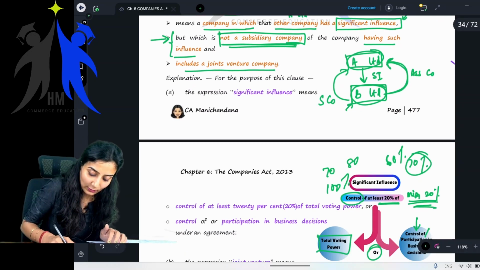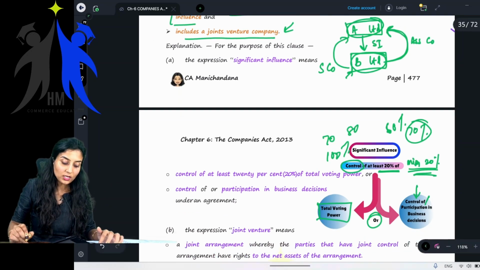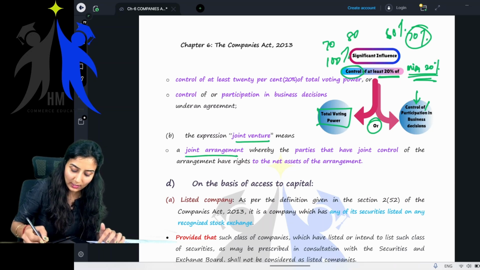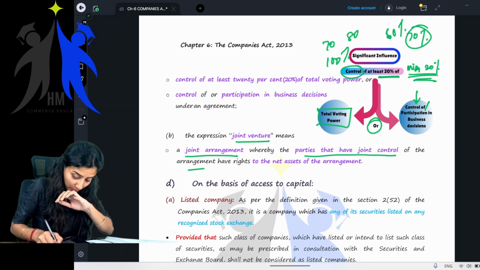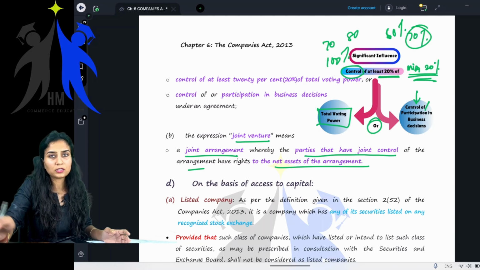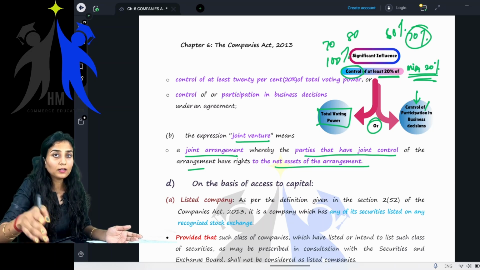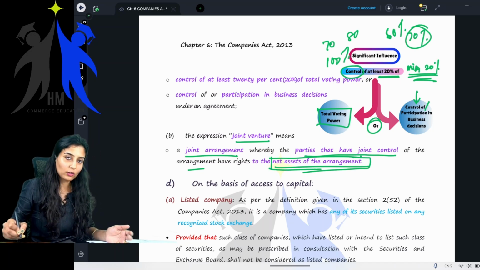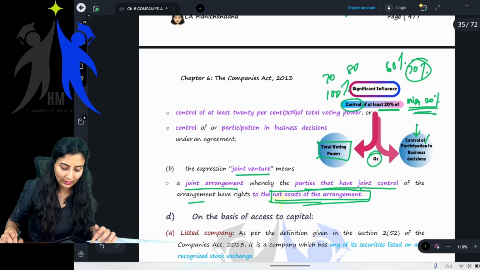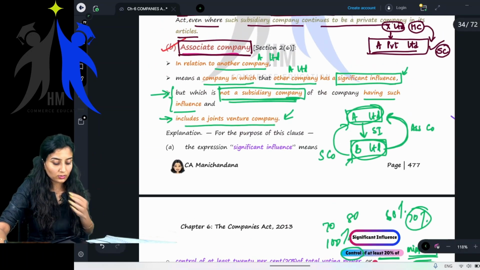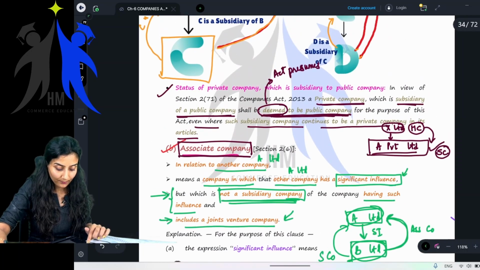Yes, ma'am. And includes a joint venture company. Ma'am, what do you mean by joint venture? The expression joint venture means a joint arrangement whereby the parties have joint control of the arrangement, and have rights to the net assets of the arrangement. Say, for example, you enter into a joint venture for constructing a building. Obviously, there are two people. Those two people have rights on the net assets of the arrangement of that particular building. Getting it? So associate company also includes a joint venture company.